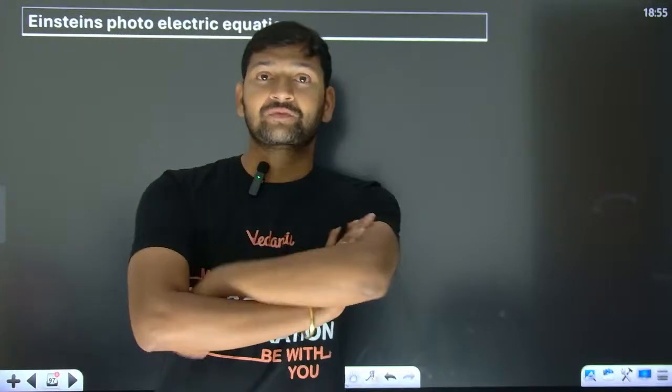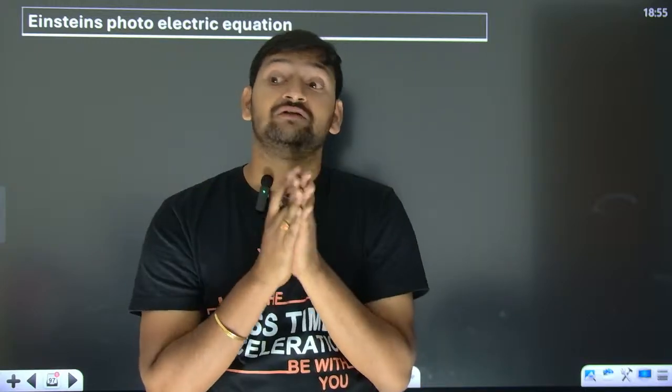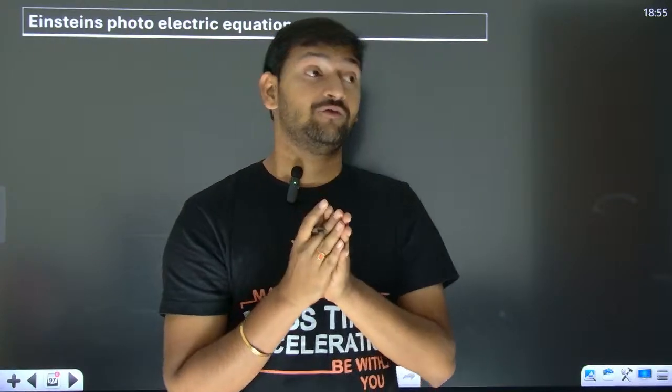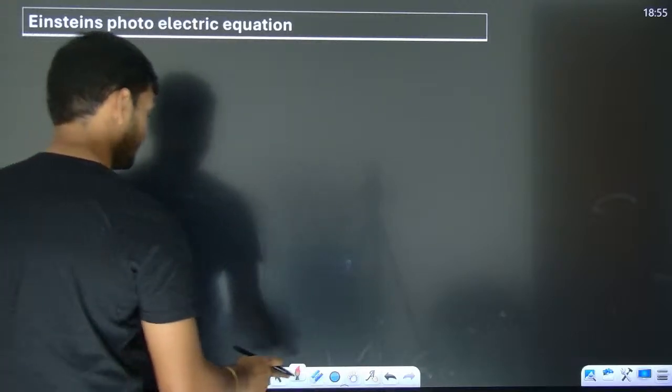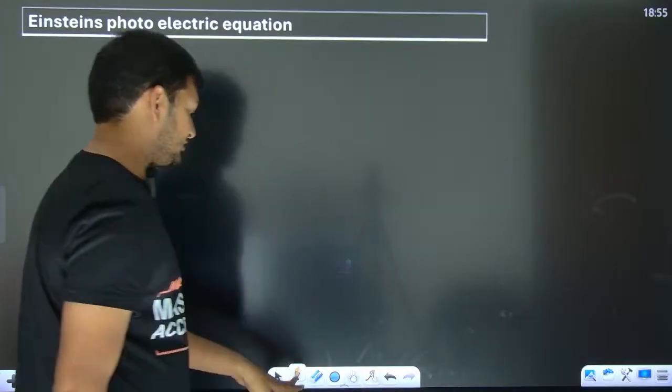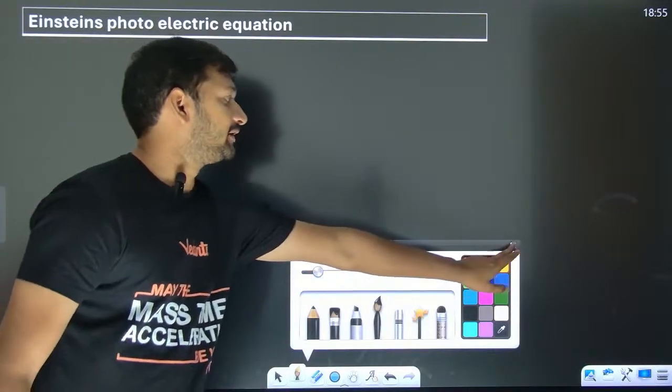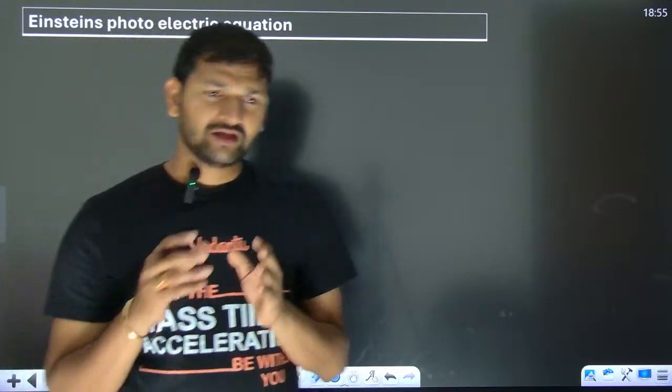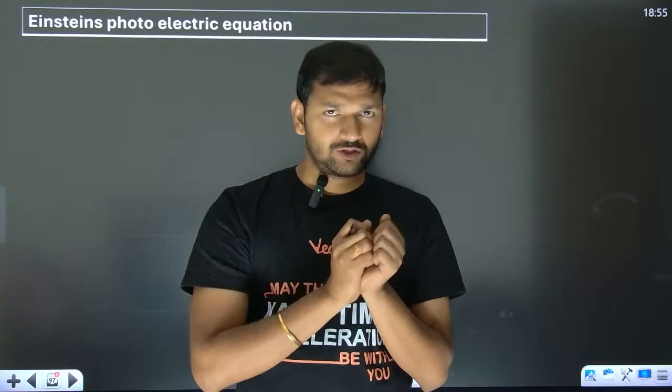Now look, Einstein has explained the photoelectric effect with his equation. What did he say? He is a fan of conservation of energy. See, we have a photon.